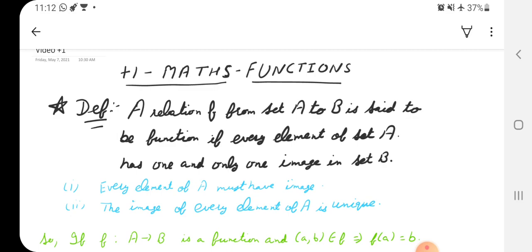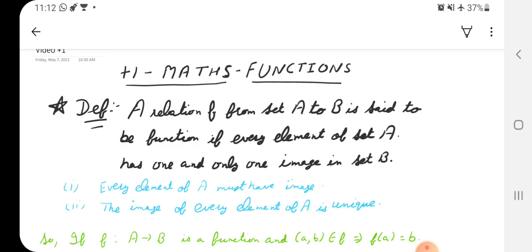Now what they said, I bifurcated that in two parts. First part says every element of A must have an image. That means every element of A must possess some image under function f, right? Second thing, the image of every element of A must be unique. That means it can't have two images.